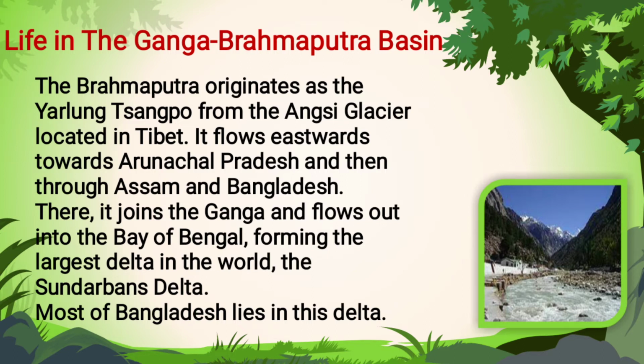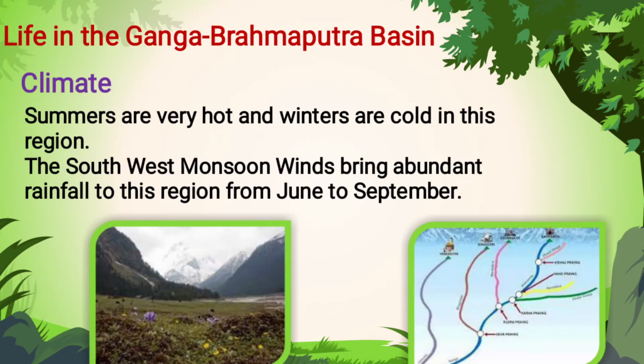Sundarbans is a delta area that lies in the region of Bangladesh, and it is a mangrove forest. The climate is somewhat hot because it's in the subtropical region, but from June to September it rains because of the monsoon winds. It still gets rain in September.